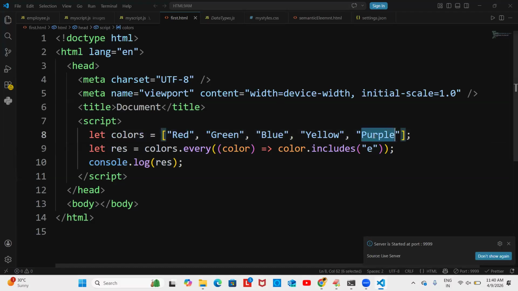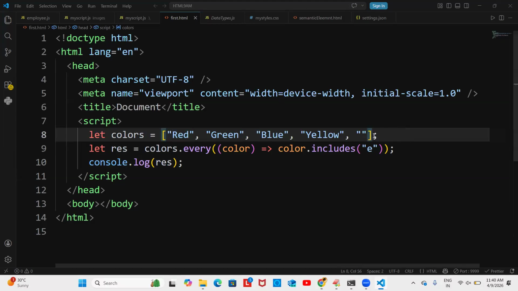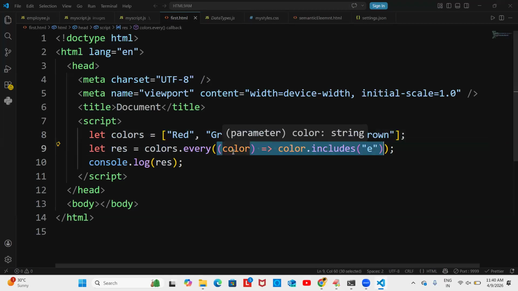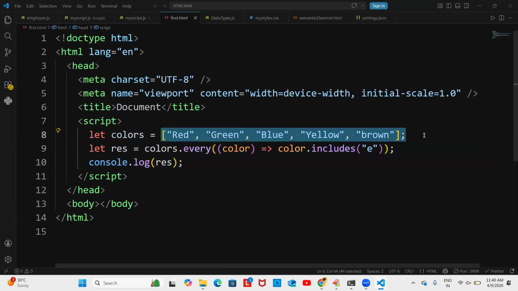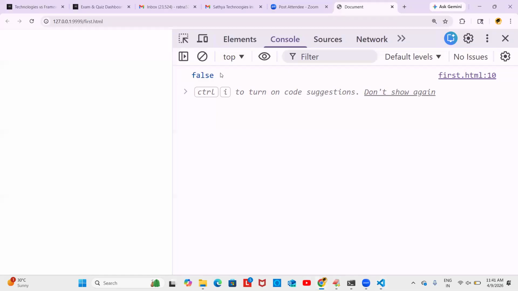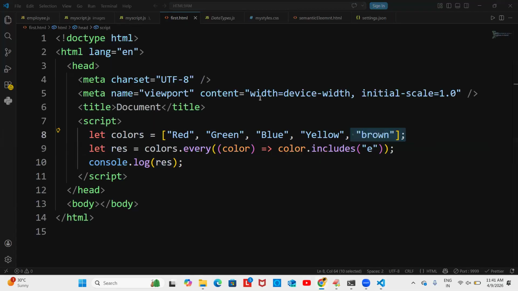Assume you tell me some colors without the E character: orange, purple, red, blue, brown. See guys, the every function is checking that every element satisfies the condition. All elements should satisfy the condition, then you will get true. But if one is not satisfied, you get false.